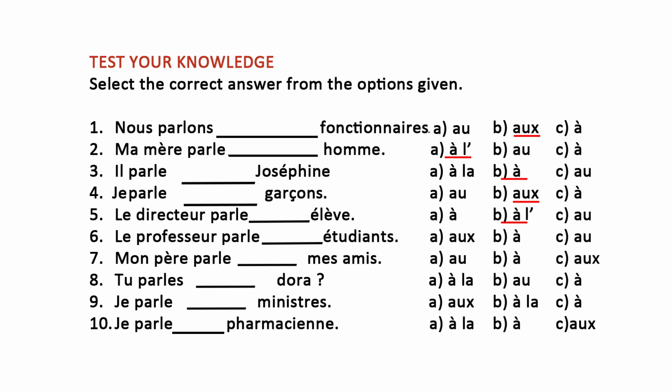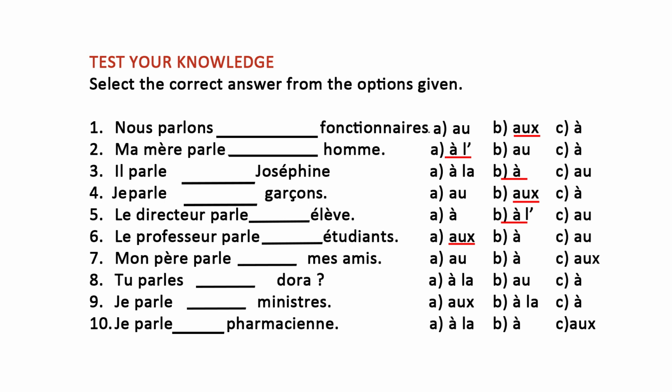Okay, I think you have done that. So let's see whether your answer is correct. So we have le professeur parle aux étudiants. So AUX will be the correct answer. Right. So here the professor, or in the way the teacher talks to the students. Good. Now let's come to the next one, 7.